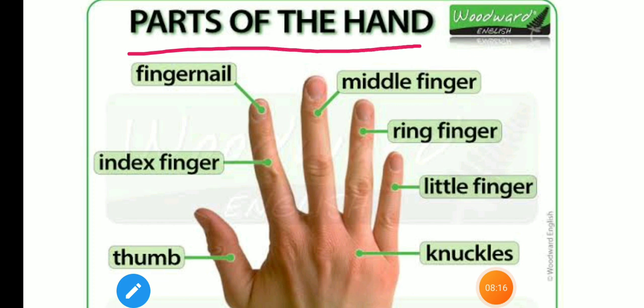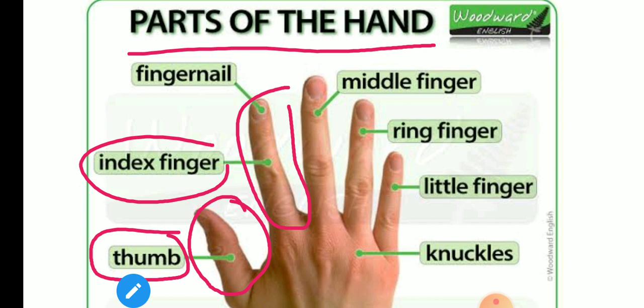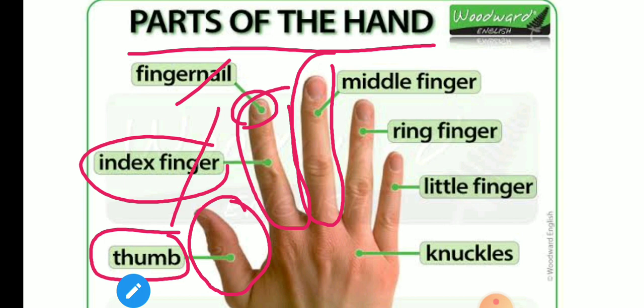Now parts of the hand, you know this all, just recollect the names. So what do you call this finger? Yes, thumb. Learn the spelling also, thumb. And this is called, yes, index finger, or you can call it as forefinger also. And this part is called fingernail, you know that. And see, this is in the middle. We have 5 fingers, and towards the left of this finger you have 2 fingers, and towards the right also you have 2 fingers. So this finger we can call it as middle finger.